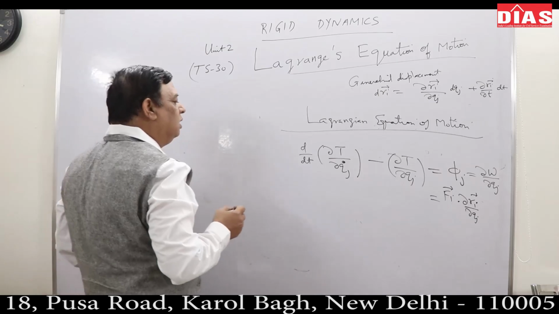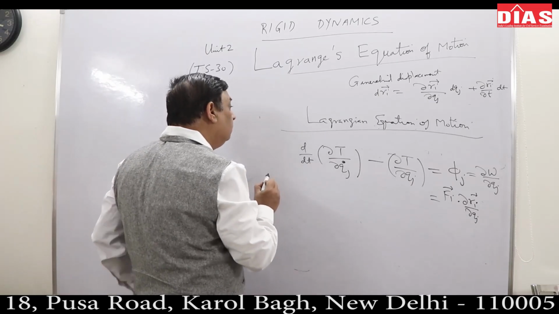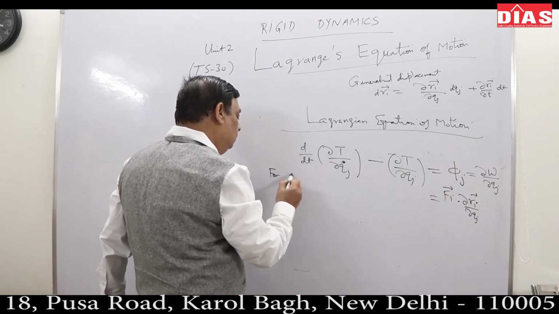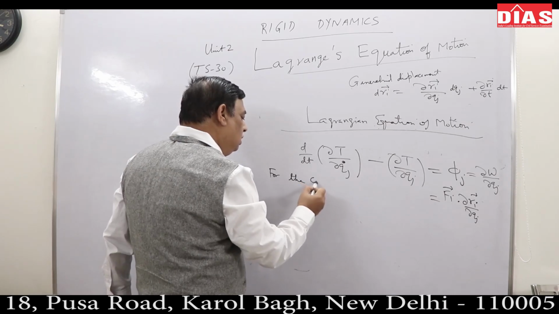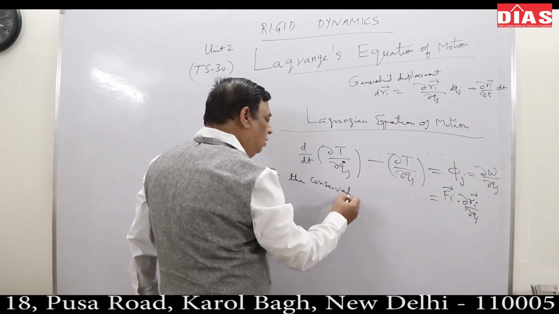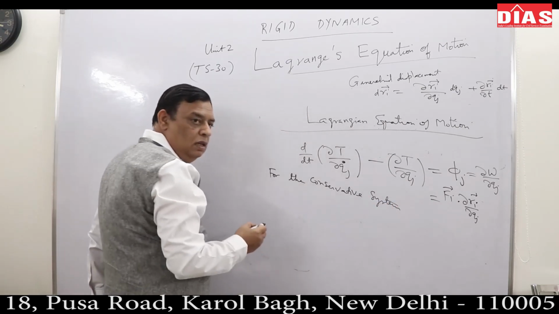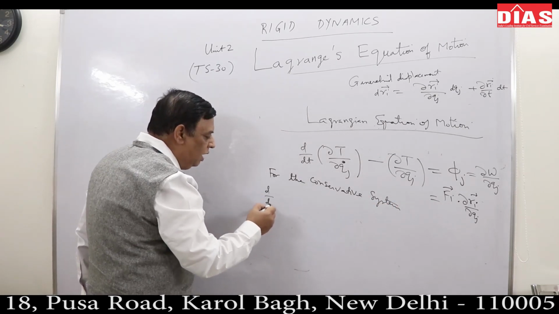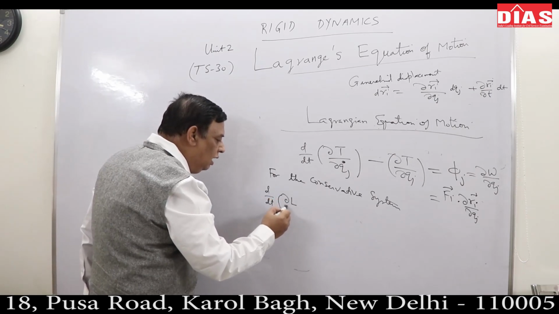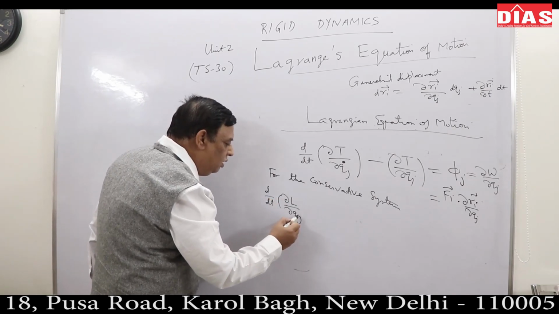For a conservative system, Lagrangian equation of motion is d by dt del L upon del Qj dot.